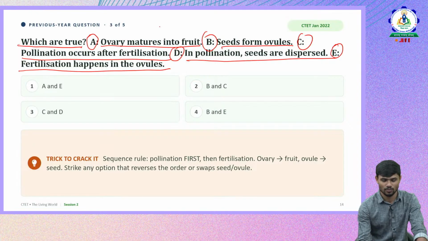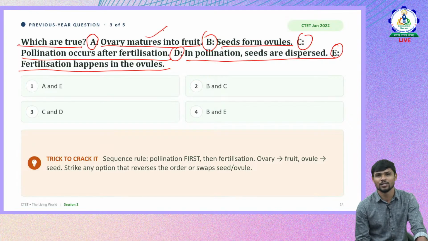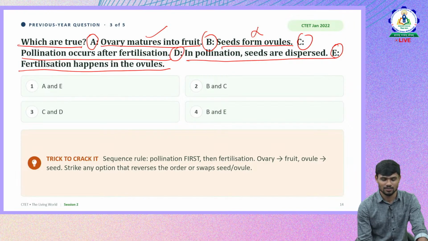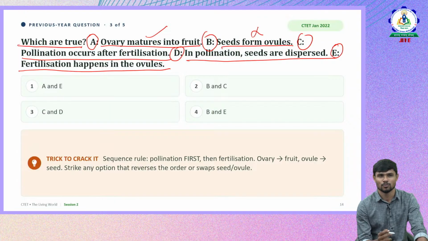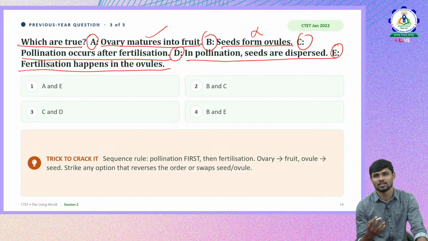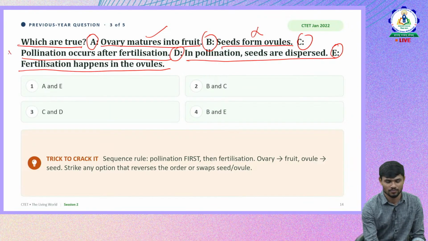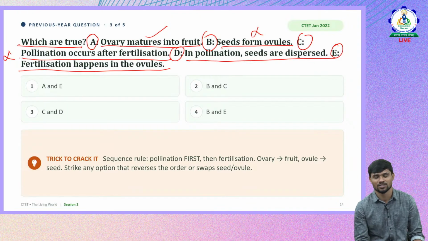Definitely the ovary will develop into fruit. That is right. Seeds form ovules: do ovules form into seeds, or do seeds form into ovules? It is the other way. Seeds don't form into ovules, whereas ovules form into seeds. So definitely B is wrong. Option C, pollination occurs after fertilization. Fertilization means the reproduction has already happened, and next the seed formation and everything happens. So this is also wrong. First pollination happens, then fertilization happens.